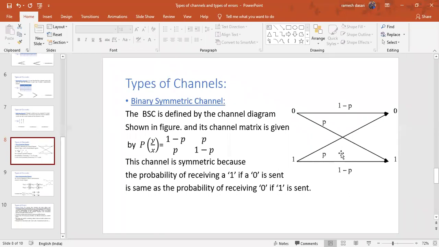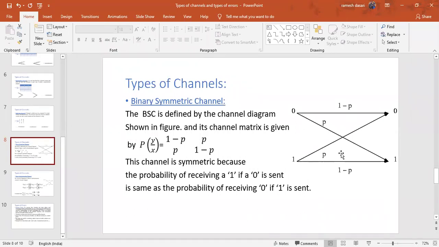1 minus p. 1 minus p. Right? 1 minus p. And here my point is, 0 was transmitted, 0 was received. What is the meaning of that? No error. Correct reception. Okay.